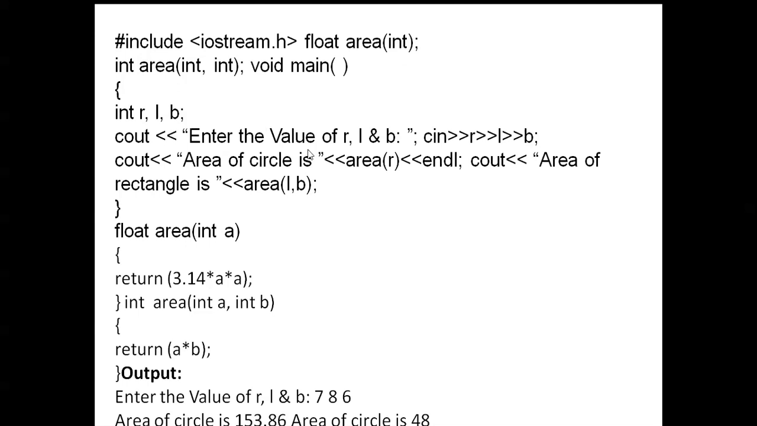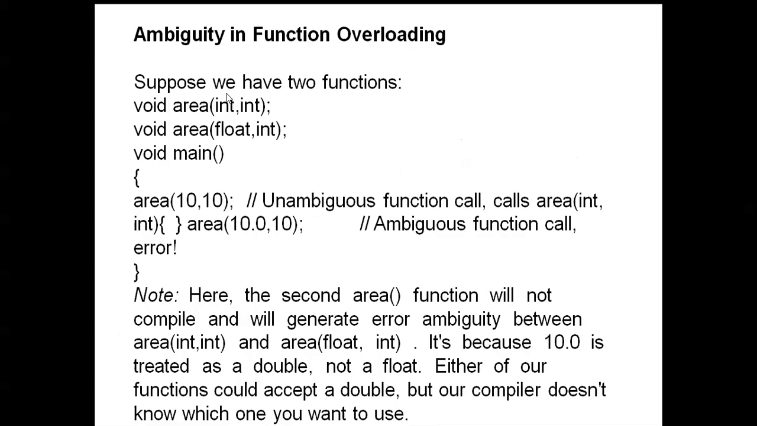Here you can see in this program, the iostream.h header file. Next, float area, and next int area. The function name is the same here and here, but the argument list is different. That is called function overloading.